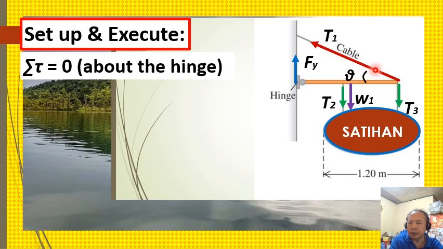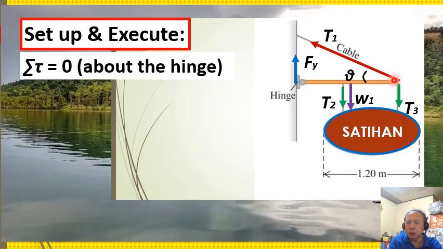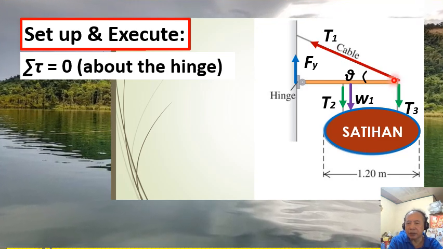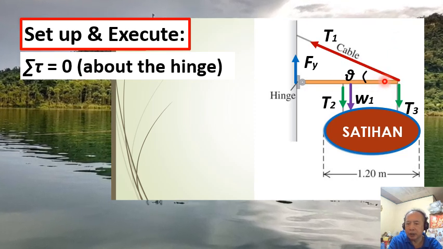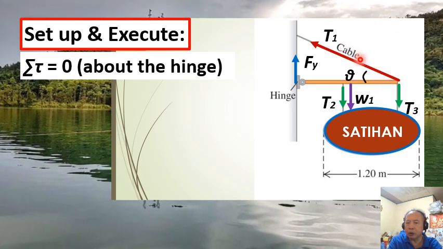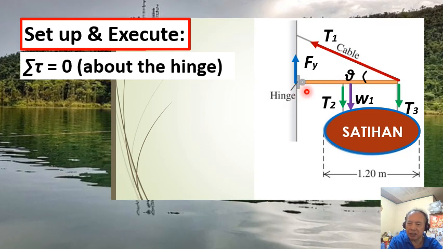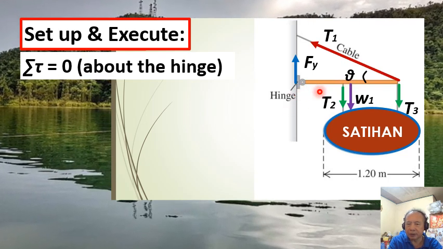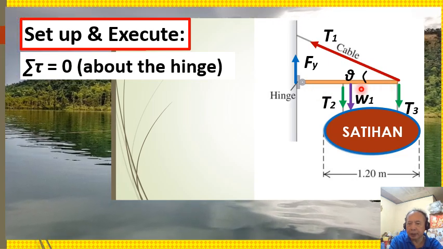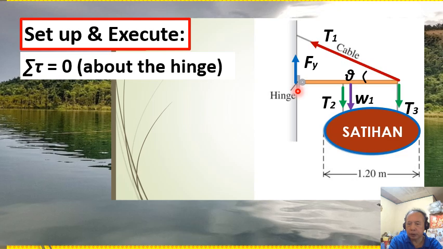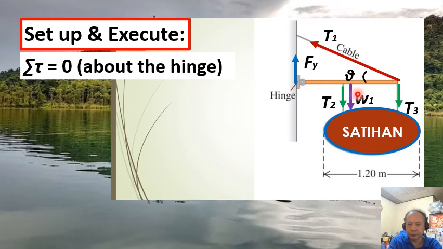Take note that the tension in the cable T1 has two components, the y component and the x component. So the x component of T1 also passes through the axis of rotation, or the hinge, so it will have no torque produced. So it will also not appear in our equation.